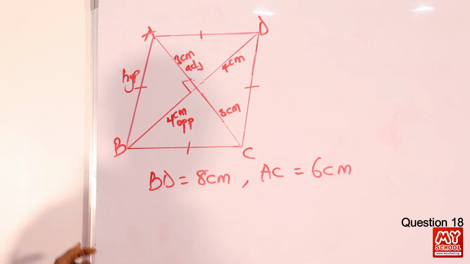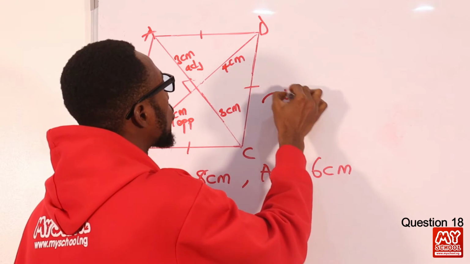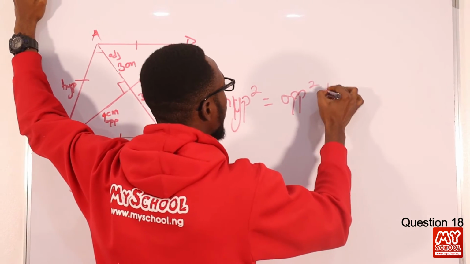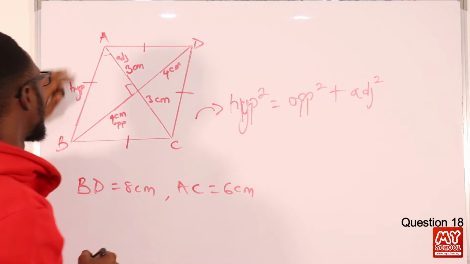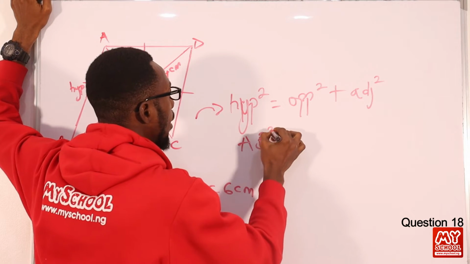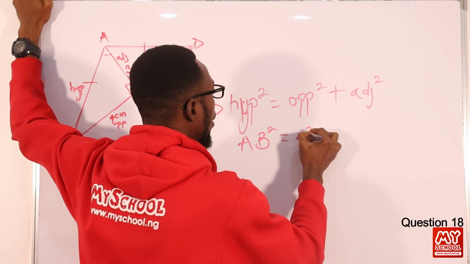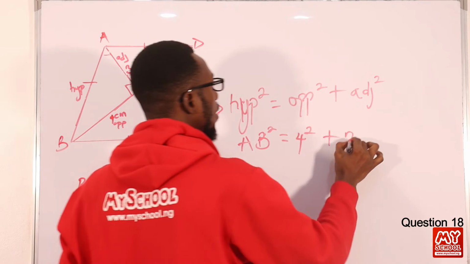Now we can come to the formula of the Pythagoras theorem, which is hypotenuse square equals opposite square plus adjacent square. So your hypotenuse square, which is side AB square, equals opposite square, which I'm taking as 4 square, plus my adjacent square, which I'm taking as 3 square.